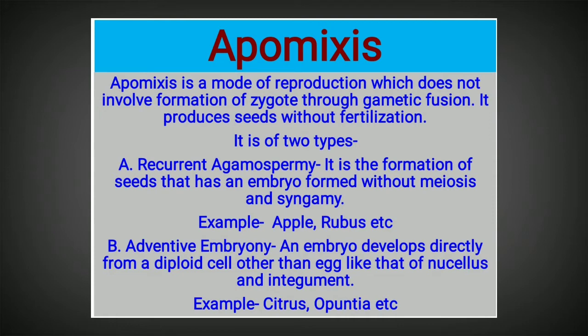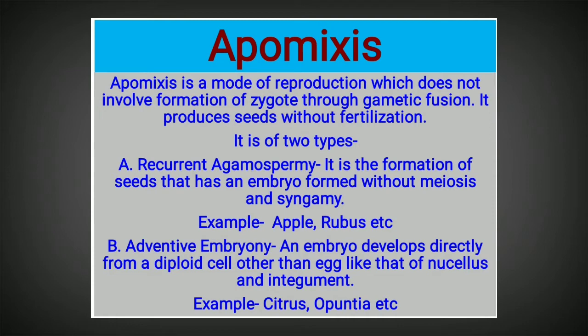So let's discuss it with these two types. The first type is called recurrent agamospermy. Recurrent agamospermy is also called apogamy. That is, it is the formation of seed that has an embryo formed without meiosis and syngamy.